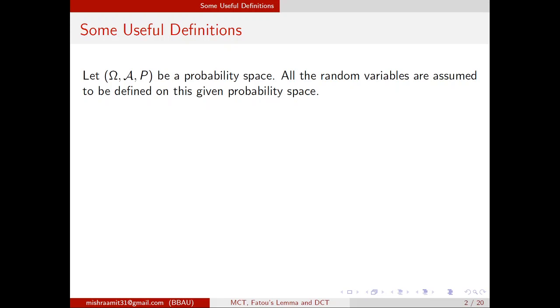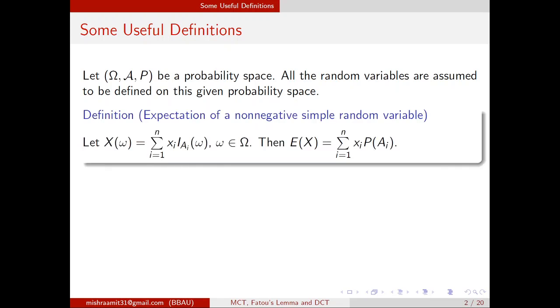Since we are talking about expected values and discussing only the probability measure, our space is the triplet (Omega, A, P). So first we recall the definition of expectation of non-negative simple random variables.